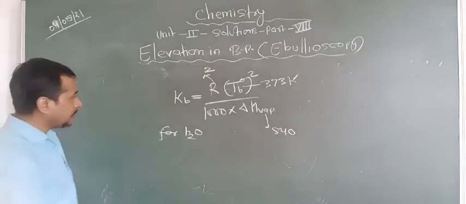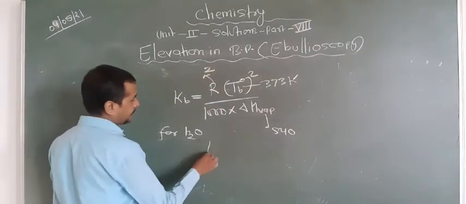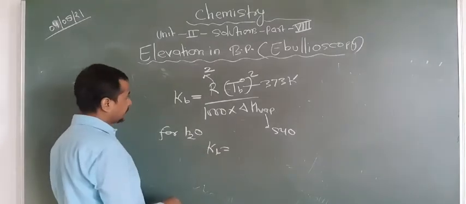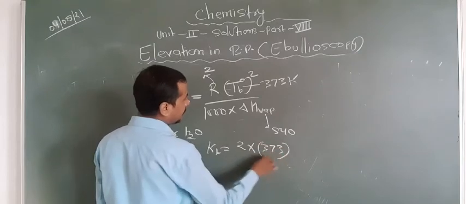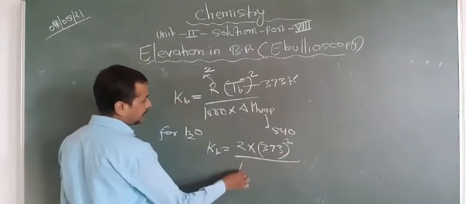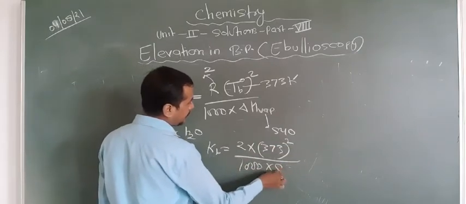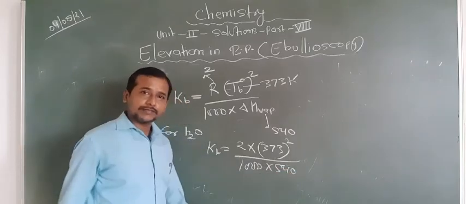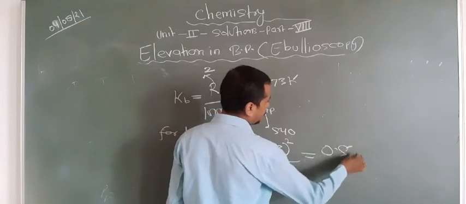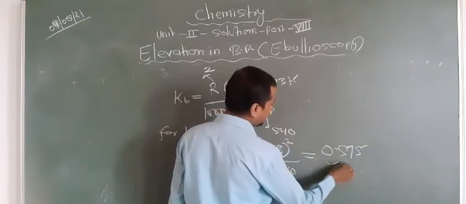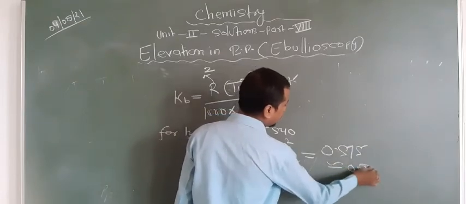Now putting this value, we can get Kb for water equal to 2 multiplied by 373 whole squared divided by 1000 multiplied by 540. By solving this we get 0.515. That is approximate, we can say 0.52.